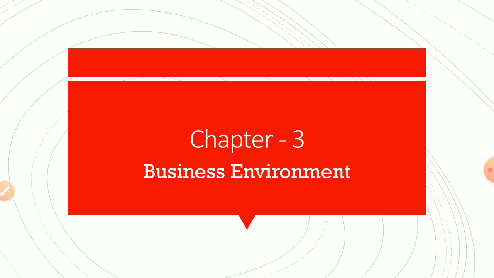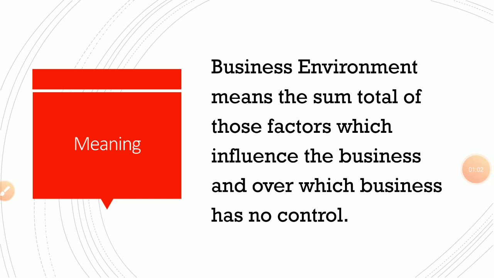Like that, for a business also an environment is there. So that environment is called what? Business environment. Okay, so here business environment means what? Sum total of all those forces which affect the performance of the business, but over which the business has no control. So we can say factor 1, 2, 3, like that so many factors are there, but over those factors the business has no control.